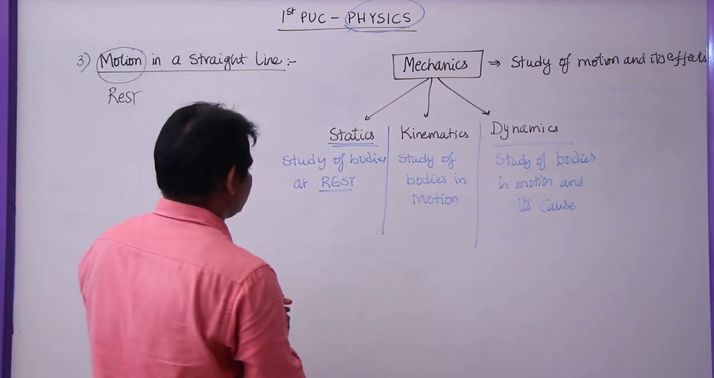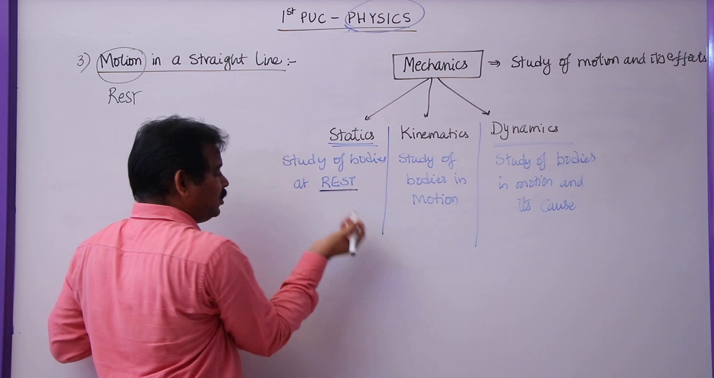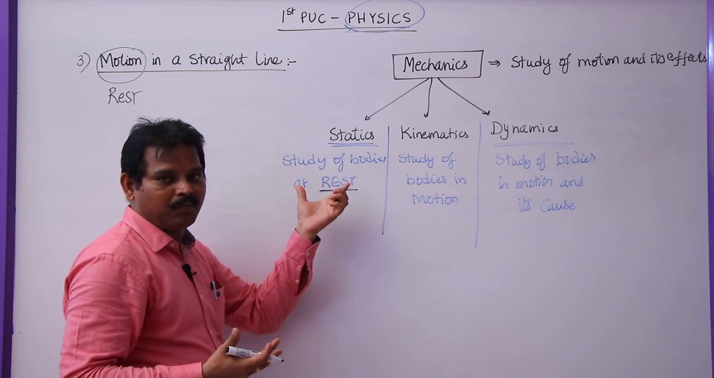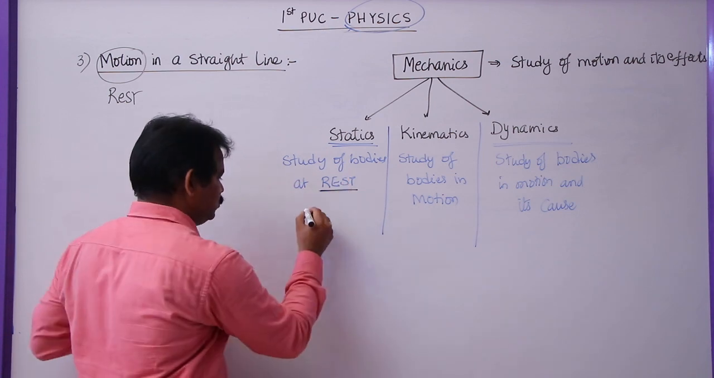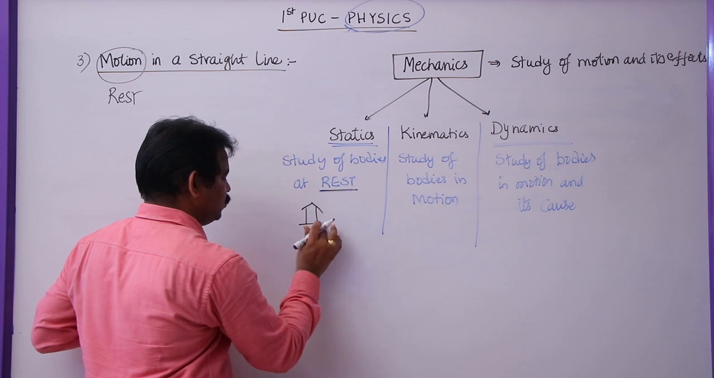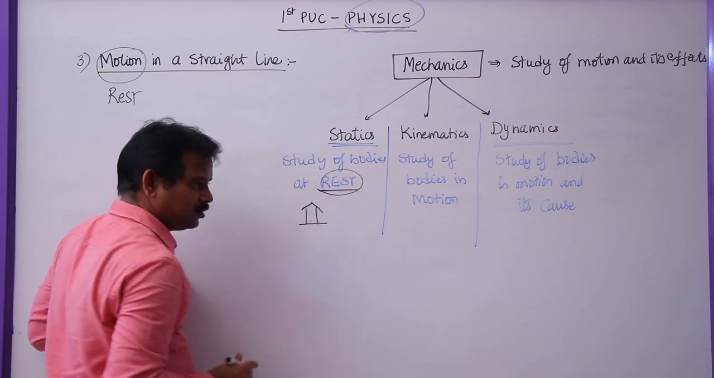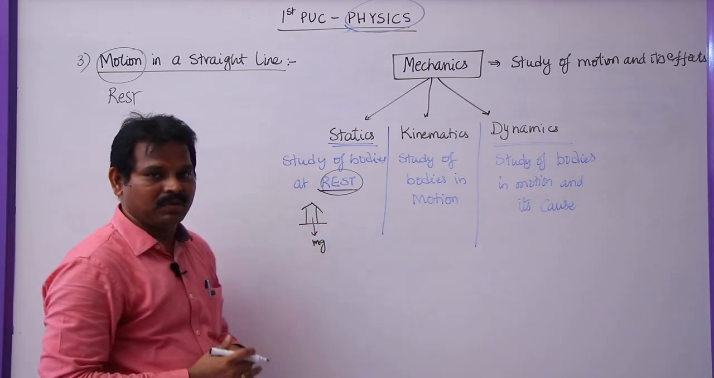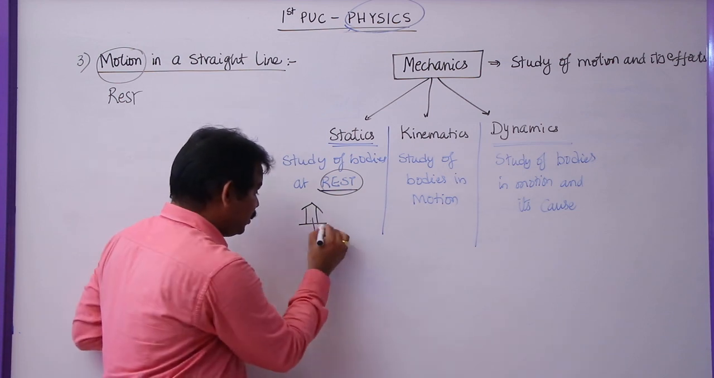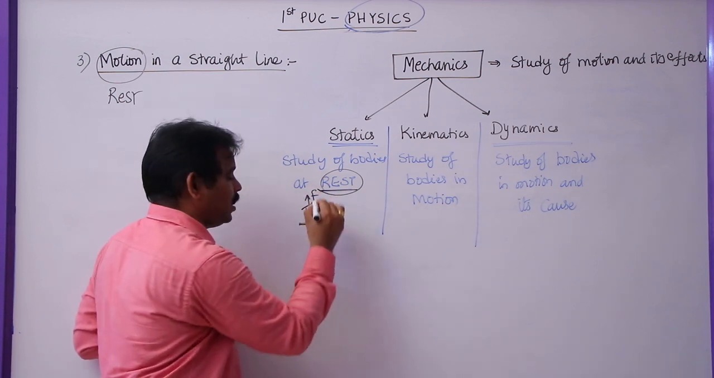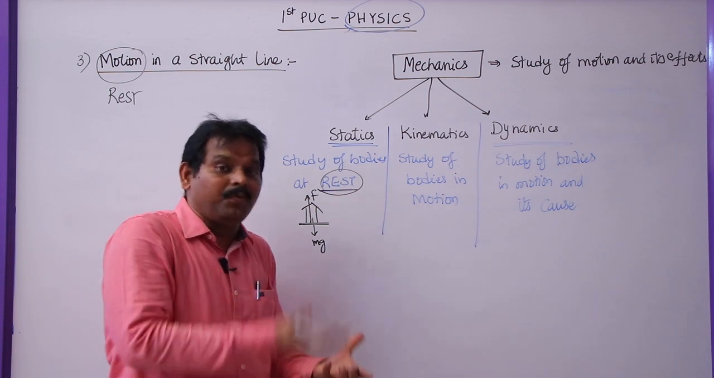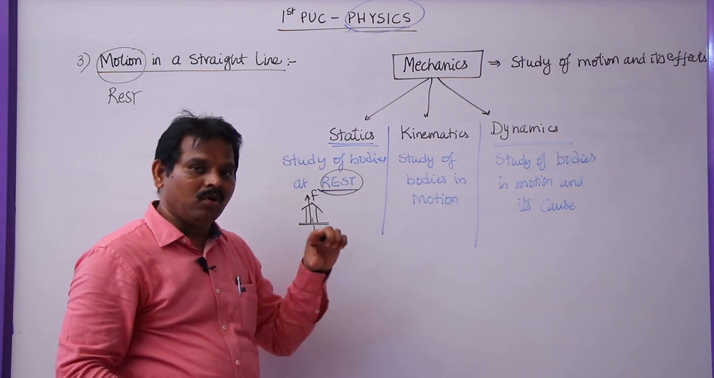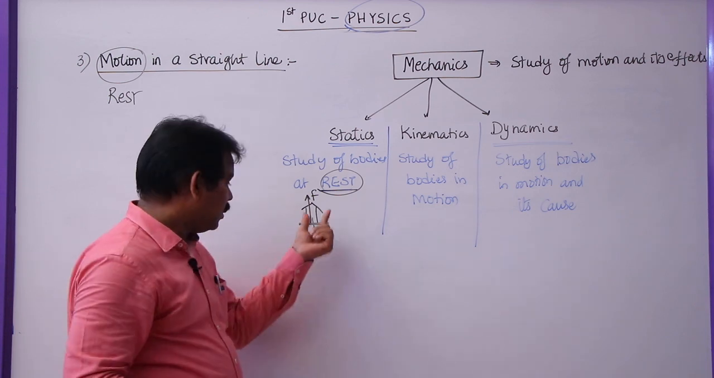So statics is the study of bodies at rest. What is the use of studying bodies at rest? What are the effects of bodies at rest? Suppose you take your house. Your house is at rest. That means the weight of the entire house is acting downwards, mg, where m is the mass of the house. At the same time, earth has to exert an equal and opposite force on the house. If earth is unable to exert that much force, the house will collapse. That means a body at rest can show its effect on the earth.